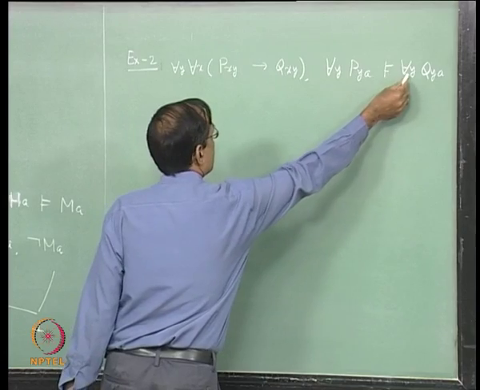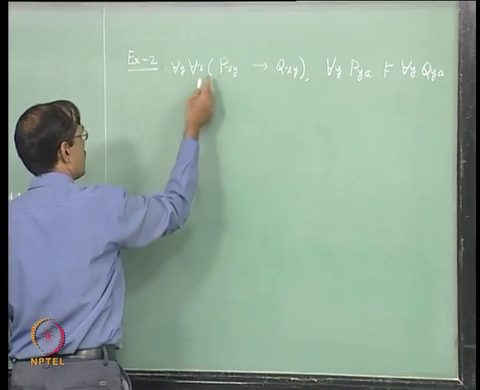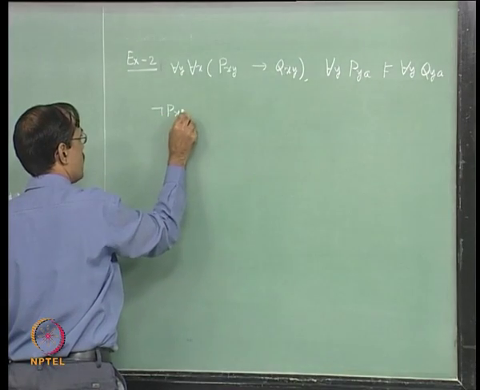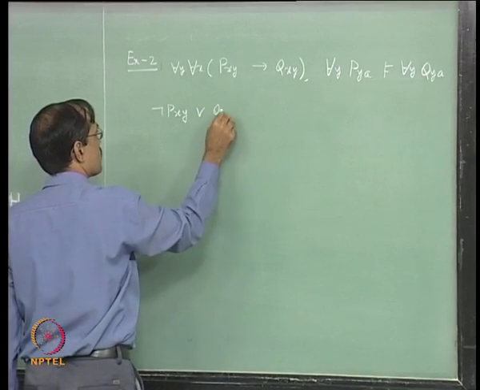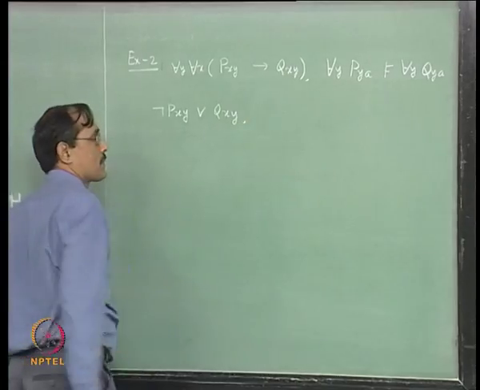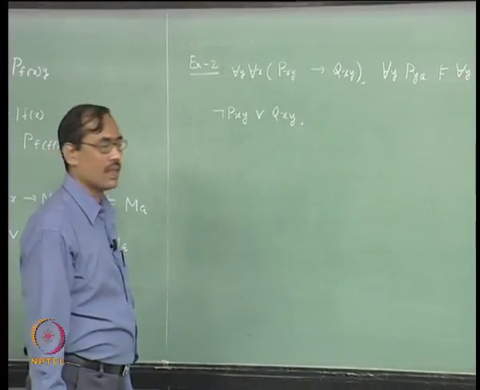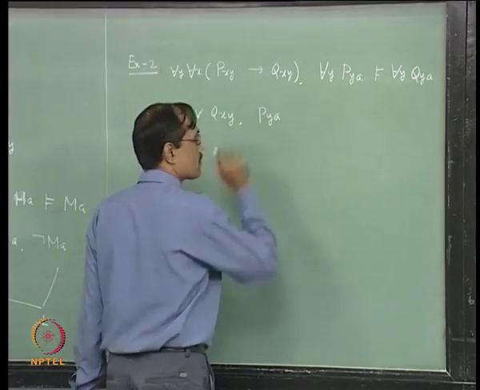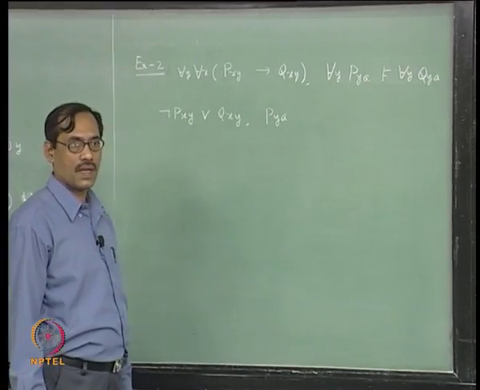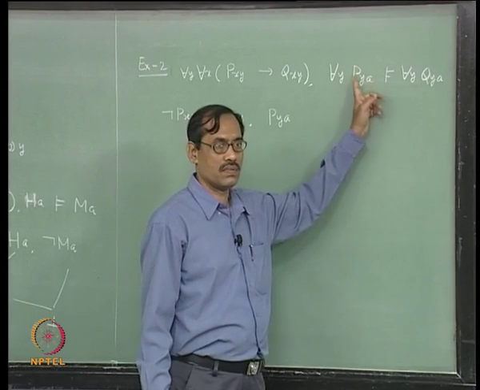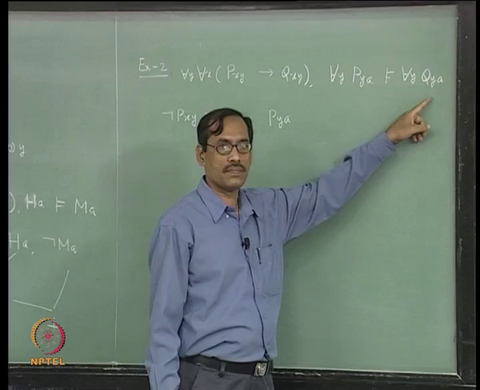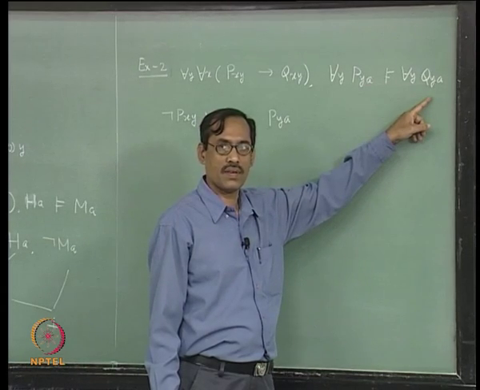So, when I use refutation, it will come as not of this, then I have to convert to SCNF. So, first one gives not Pxy or Qxy, fine. Next one gives Pya, okay. Next not of this. So, that becomes there exists y not Qya, okay.